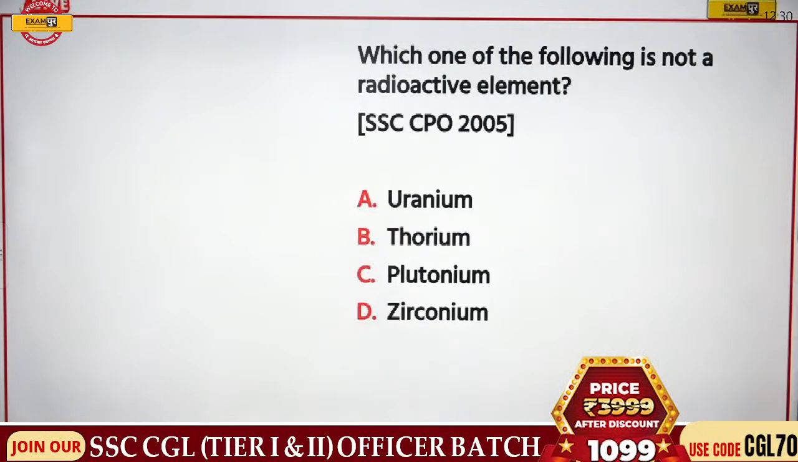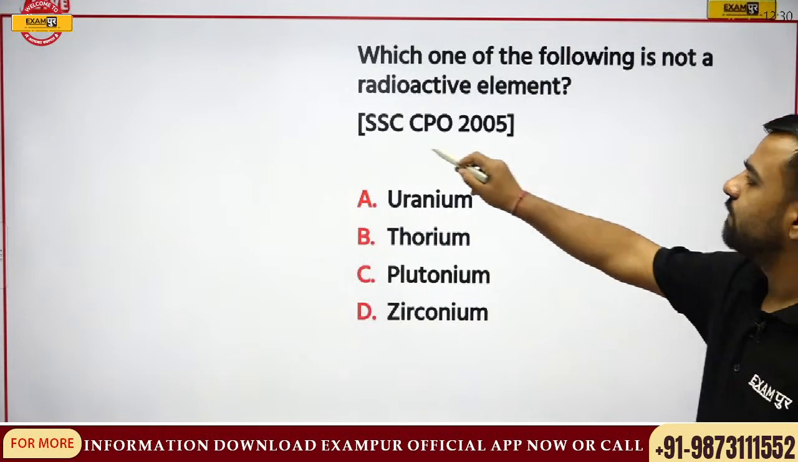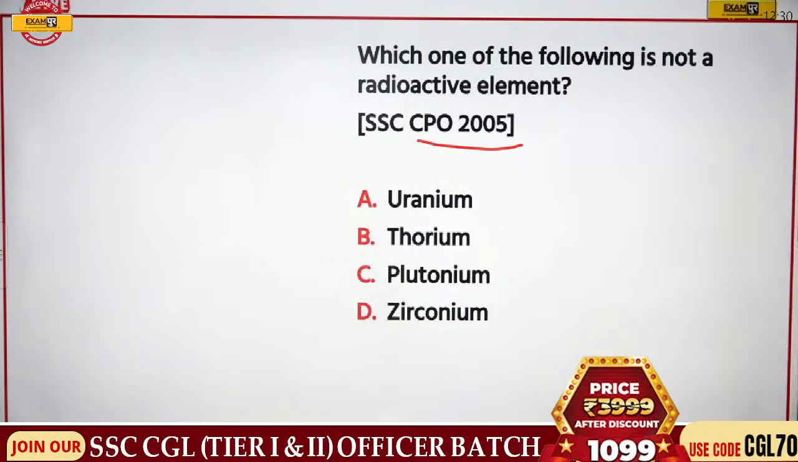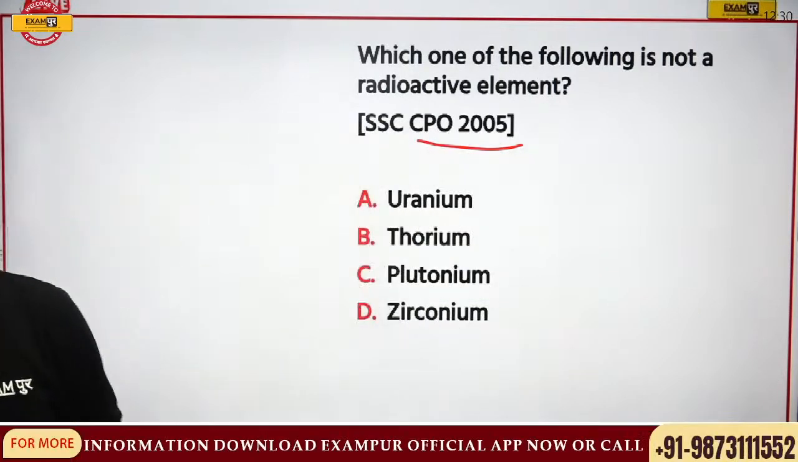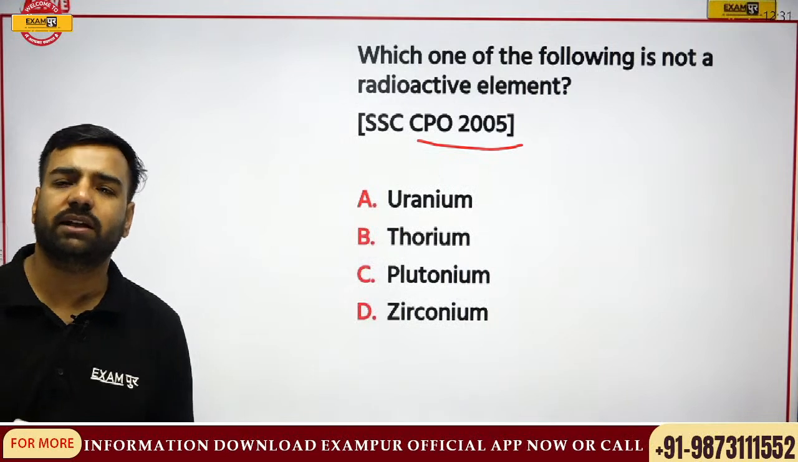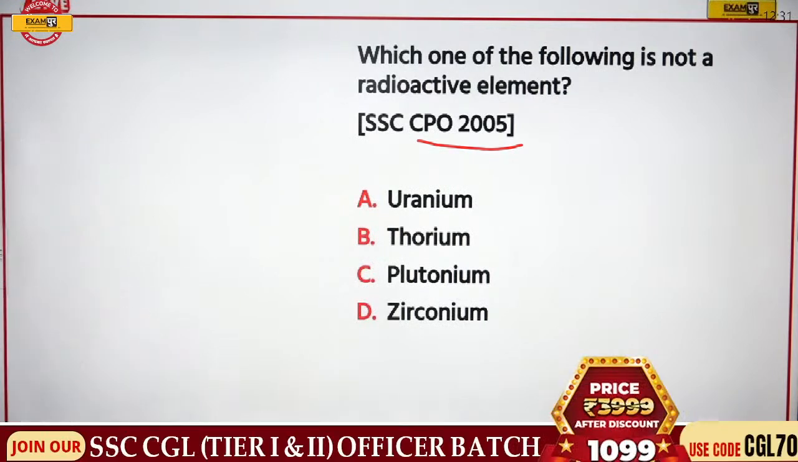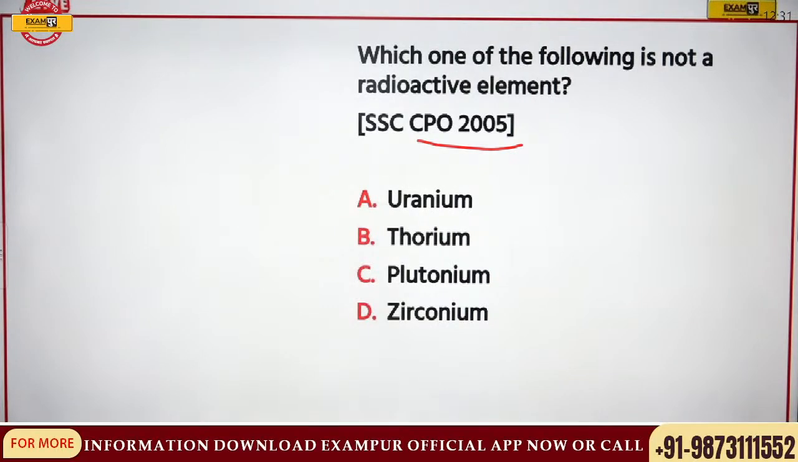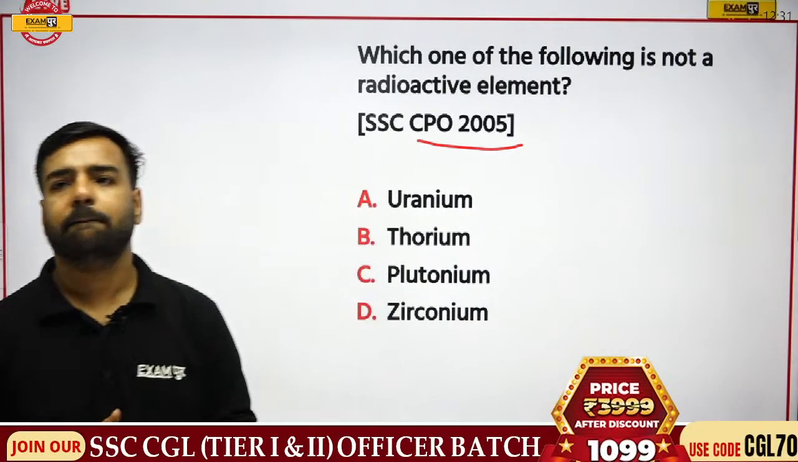Next, which one of the following is not a radioactive element? This is from CPO 2005. Is it uranium, thorium, plutonium, or zirconium? This is slightly confusing, but I need this answer. What is going to be the correct answer? Correct answer, please. We have four options: uranium, thorium, plutonium, zirconium. What is going to be the correct answer for this part?